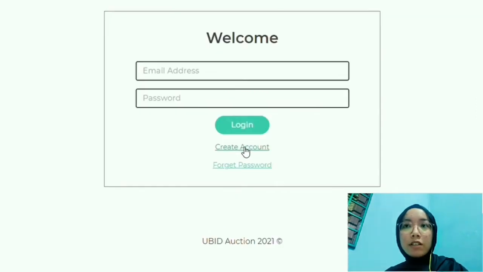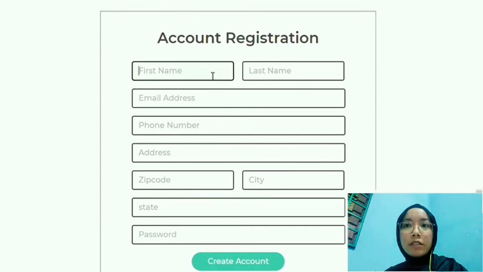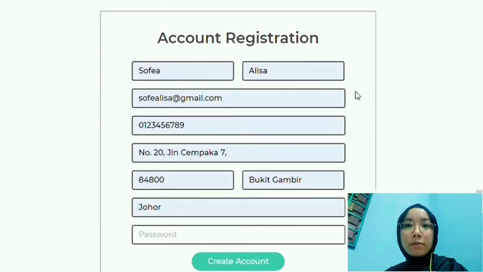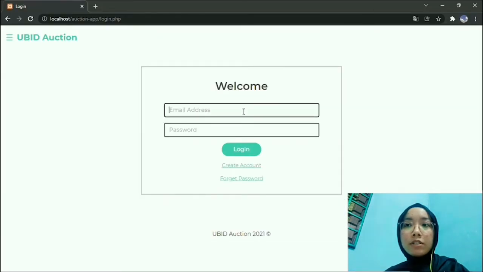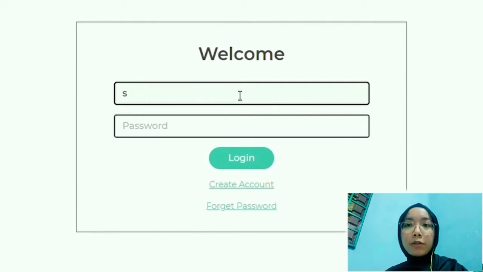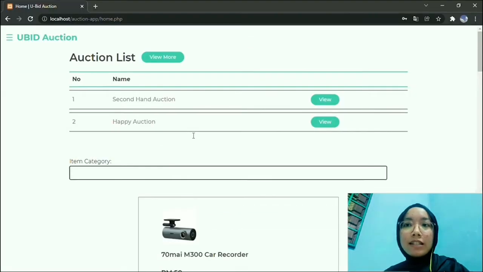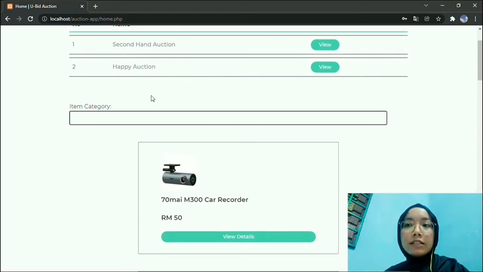So first of all, we need to register. If we are a new user, we need to fill up the account registration and then click create account. Next, we can log in using the email address and password we fill up before. After that, we can see the homepage. It has auction lists and list of items.